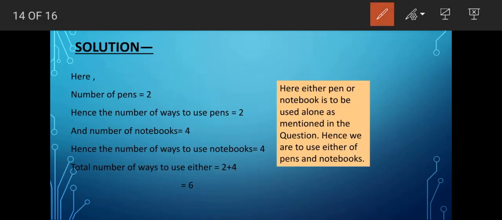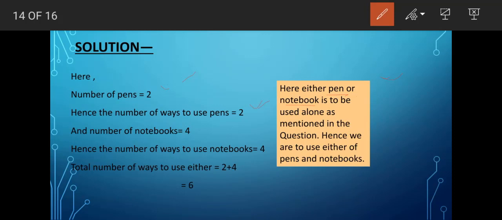Coming to the solution part. So in this solution part, what do we have here? The number of pens is given to be 2, as mentioned in the question. Hence, the number of ways to use pen will be 2. Then let's look at this side note. Here, either pen or notebook is to be used alone, as mentioned in the question. Both pen and notebook is not a requirement, yes or no? Hence, we are to choose either of the pens or notebooks. That means not both, either pen or notebook we have to use here.